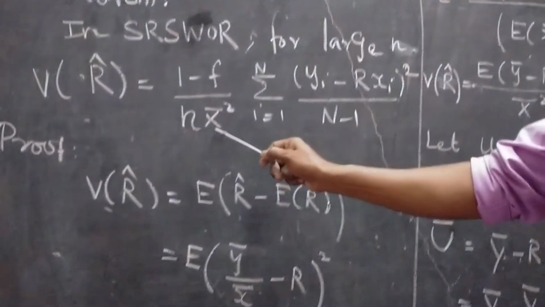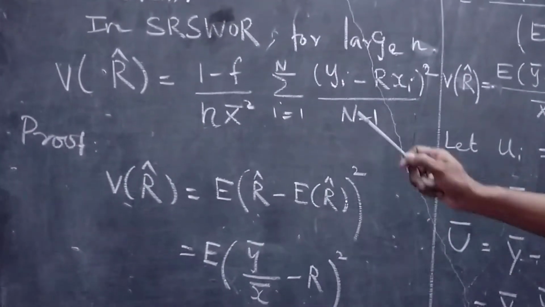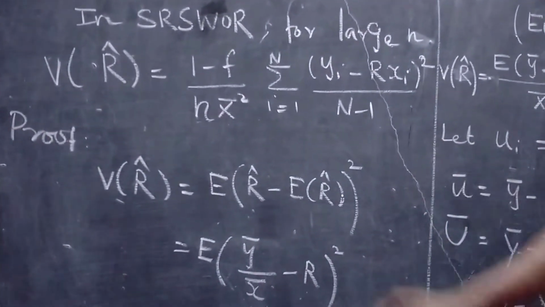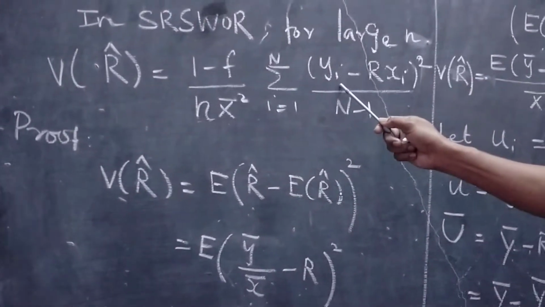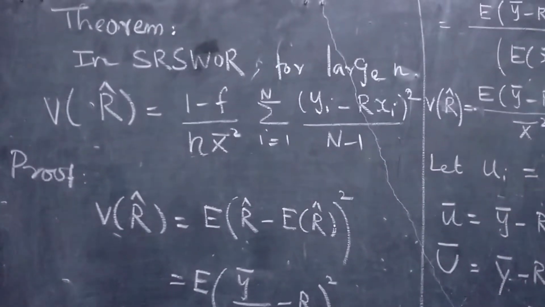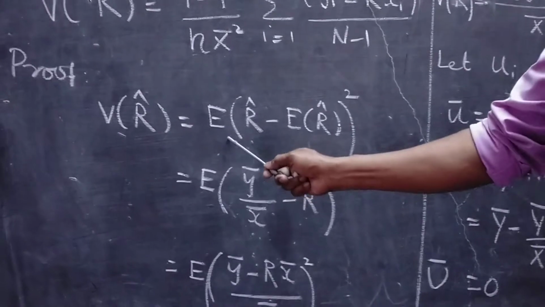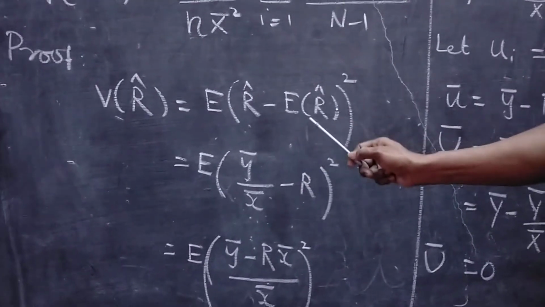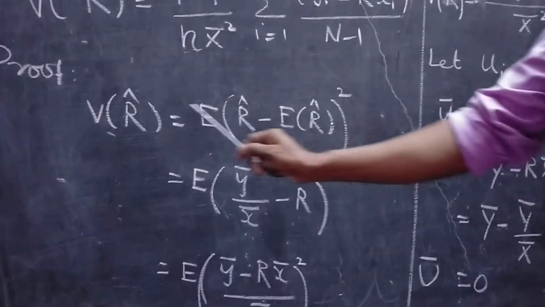So here capital X bar is nothing but the population mean of the auxiliary variable. Capital N is the population size, small n is the sample size, yi is the values of the main variable in the sample, xi is the values of the auxiliary variable in the sample. So variance of r cap equal to expected value of (r cap minus expected value of r cap) whole square. This is the basic formula for variance.